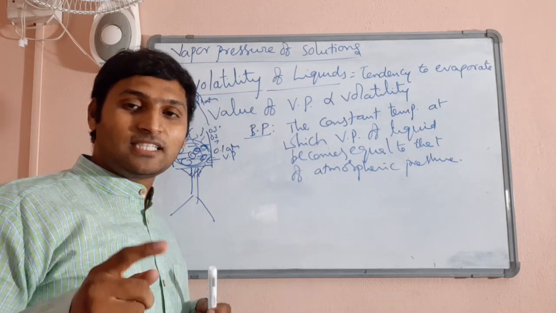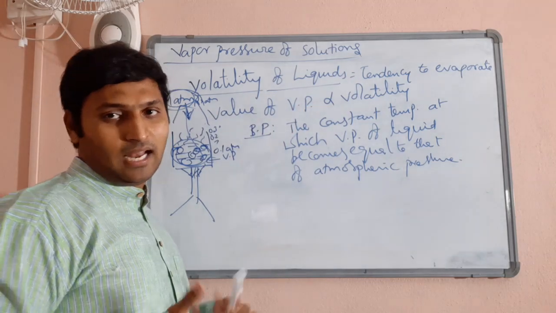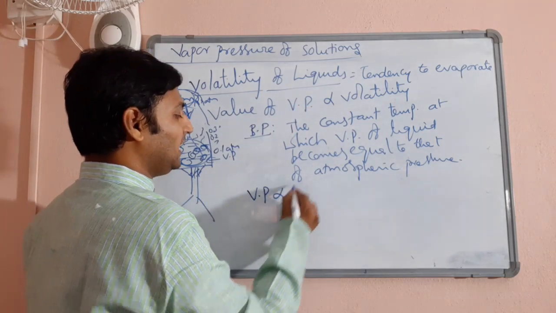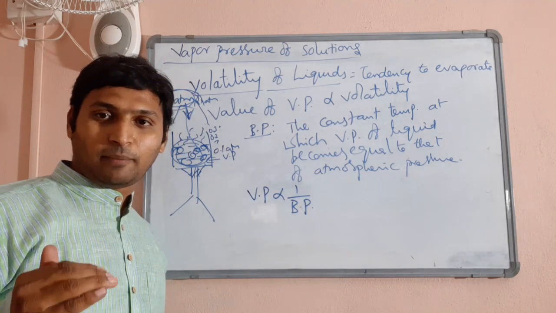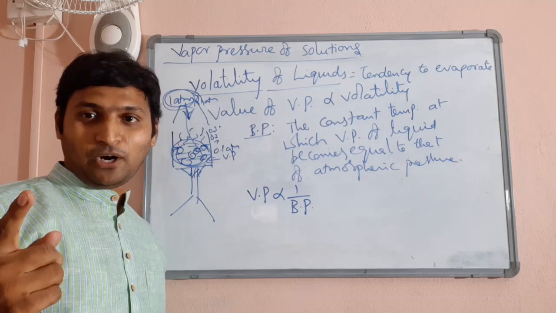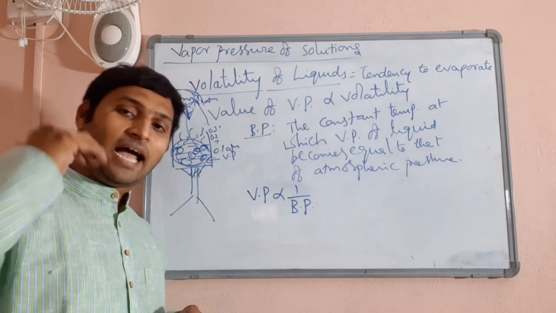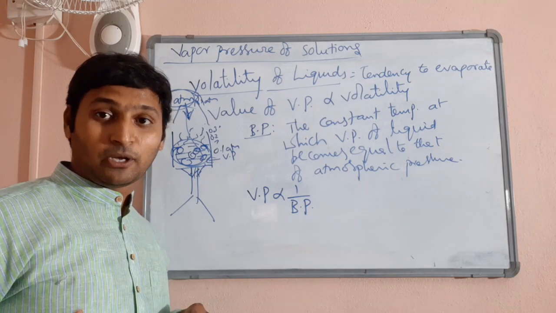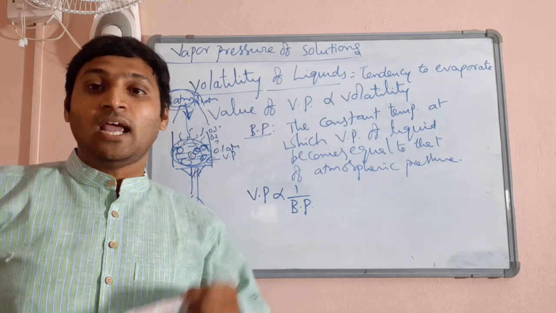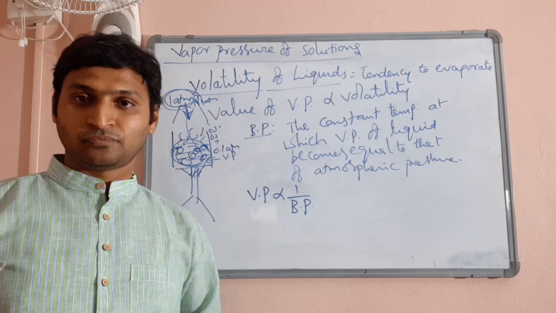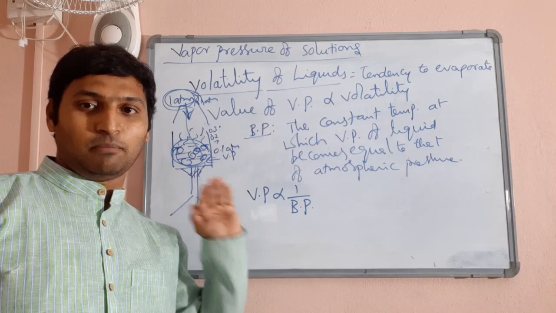That means a liquid exhibiting more boiling point is less volatile. Less volatile means its vapor pressure will be less. So vapor pressure will be inversely proportional to the boiling point. A liquid with lower vapor pressure exhibits more boiling point because it is not volatile, it is not ready to evaporate. A liquid with higher vapor pressure exhibits less boiling point because it is highly volatile, ready to change into vapor state, so it doesn't take more energy or much temperature for that conversion. Okay, that is the relation between vapor pressure and volatility, vapor pressure and boiling point.